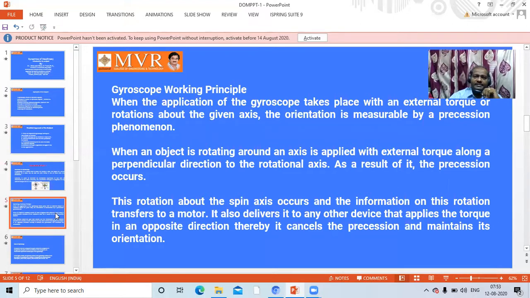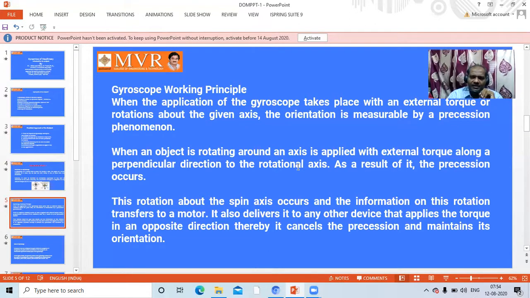So let us go for this one. When the gyroscope is subjected to external rotations about a given axis, the orientation is measurable by a precession phenomenon. Precession means a very minute thing, that means it has only little scope. When an object rotating around an axis is applied with an external torque along a direction perpendicular to the rotational axis, precession occurs. Already I told where precession occurs.